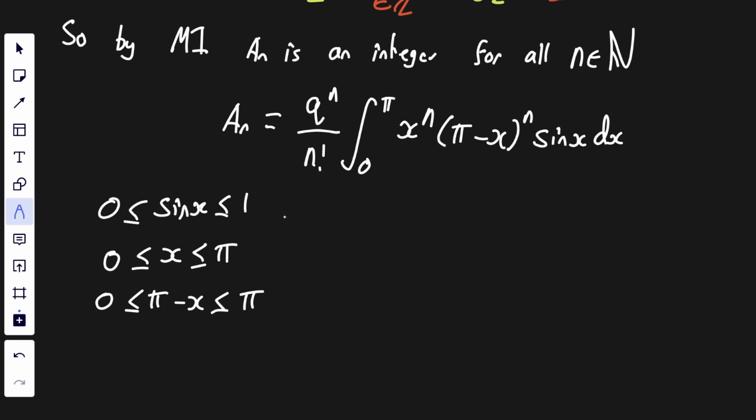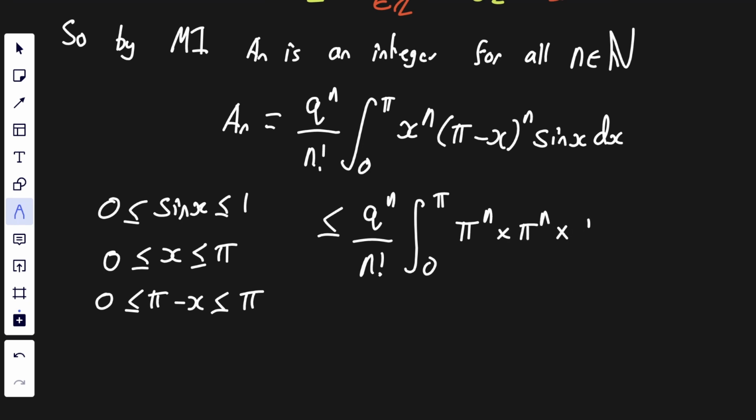Which means we can approximate this. This is less than or equal to q to the n over n factorial times the integral between 0 and pi of, well, this is going to be pi to the n times pi to the n times 1 dx.